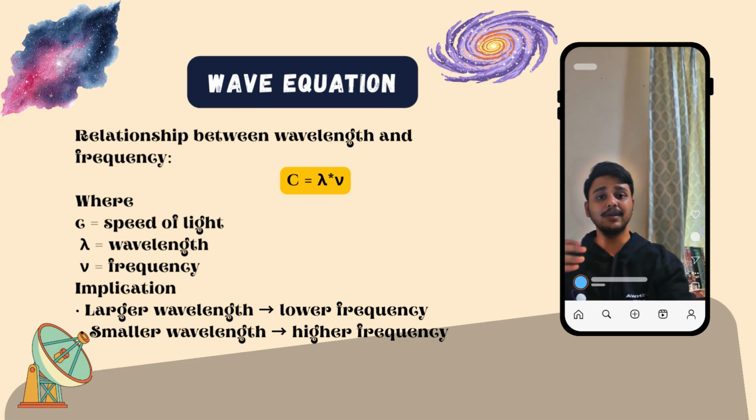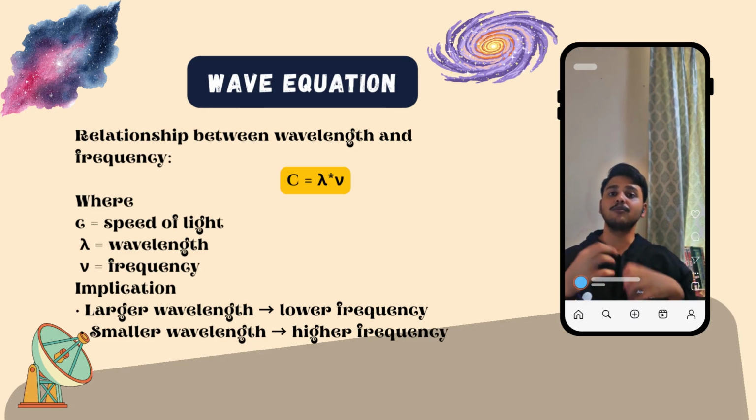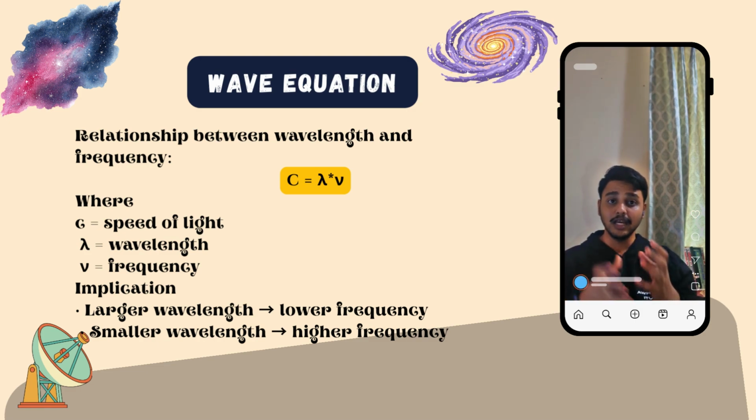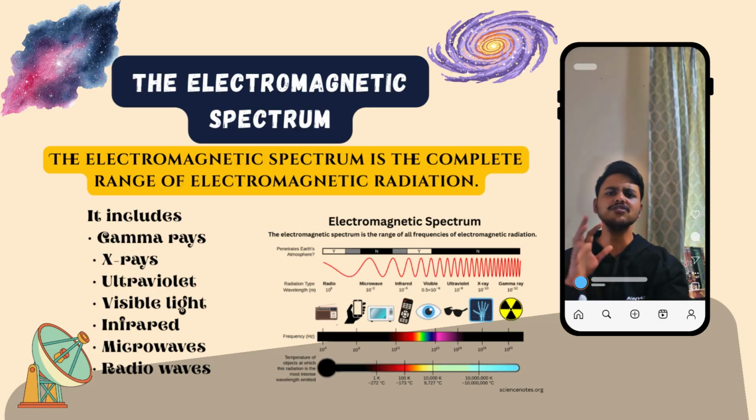The relationship between the speed of light, wavelength, and frequency is described by one of the most important equations in wave physics. This equation is written as c equals lambda multiplied by nu, where lambda represents the wavelength of the light and nu represents the frequency. This simple equation connects two important characteristics of electromagnetic waves and helps us understand how different types of radiation behave. Now let us talk about the electromagnetic spectrum itself.